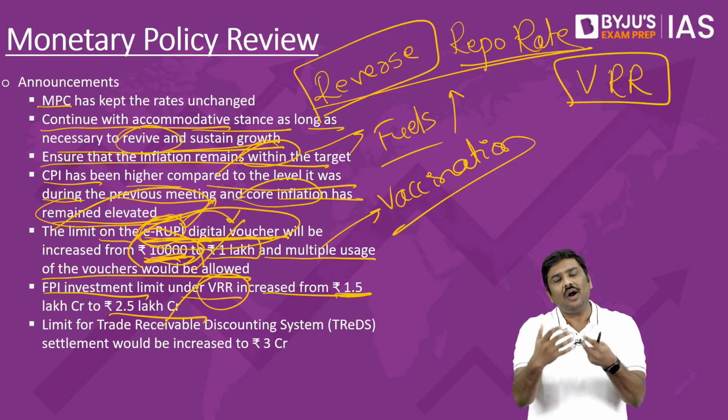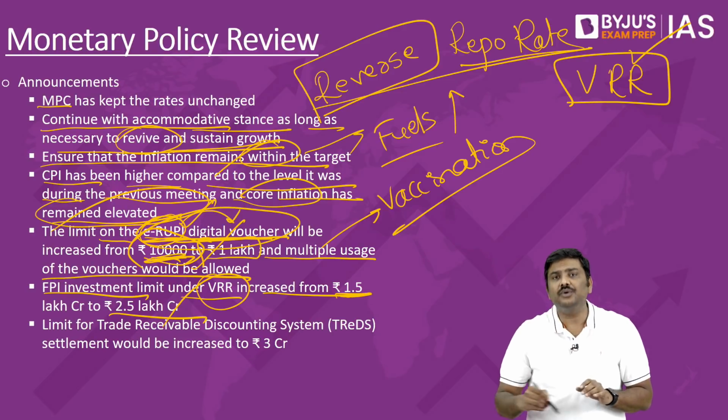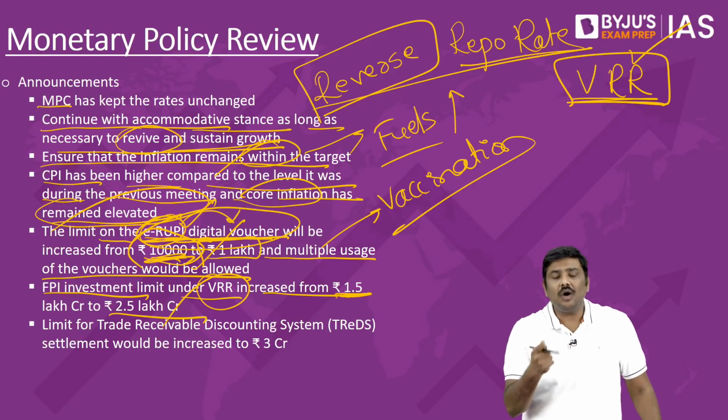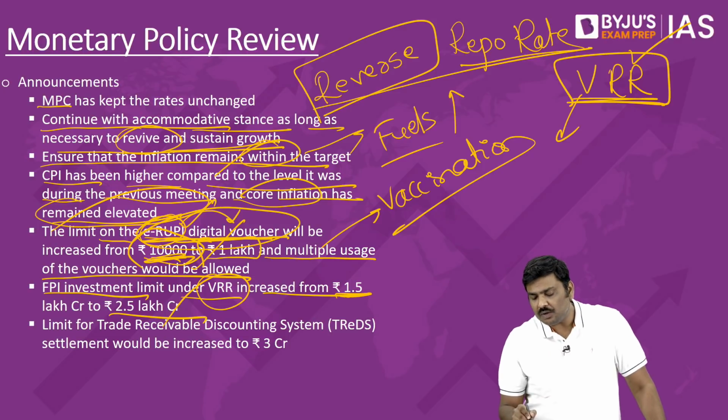Now RBI, in order to attract a lot of stable investments from FPIs, has introduced the concept of voluntary retention route. Under the voluntary retention route, right, so far the limit of FPI investment was fixed at 1.5 lakh crore rupees.